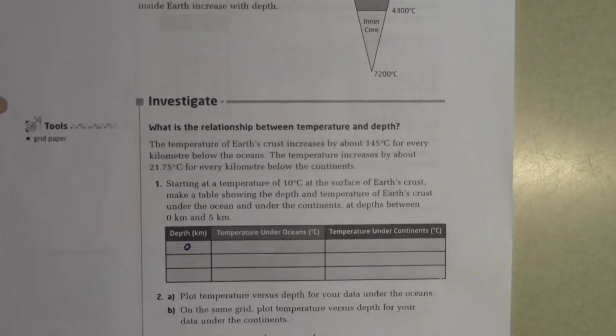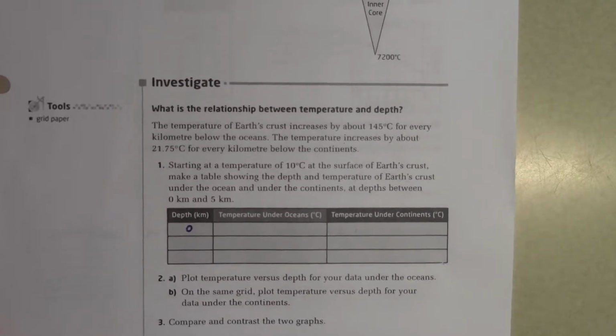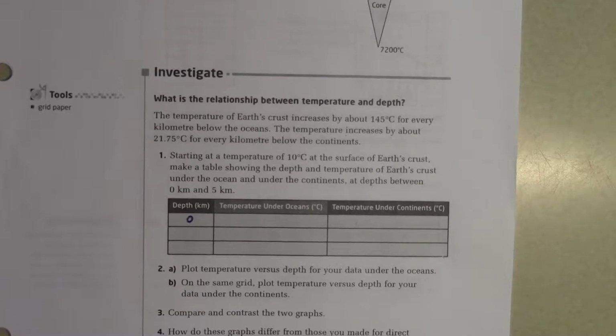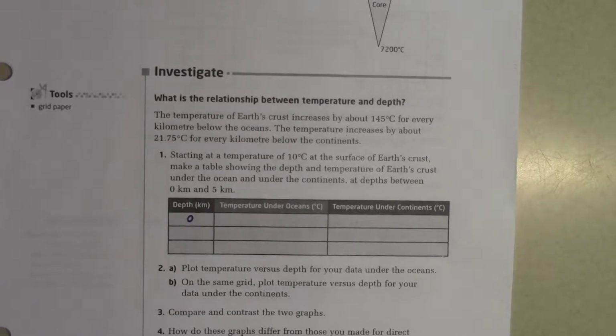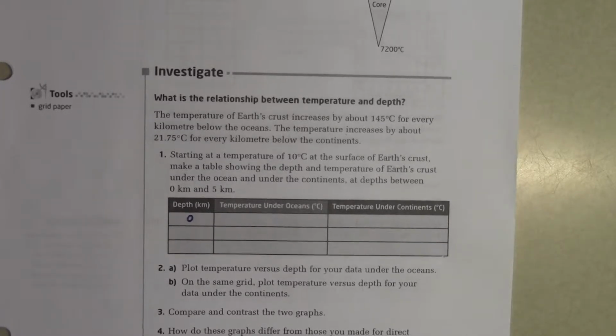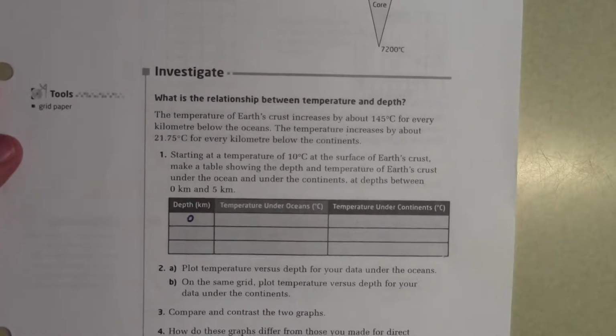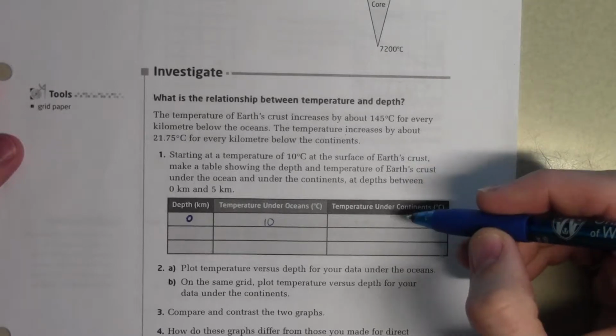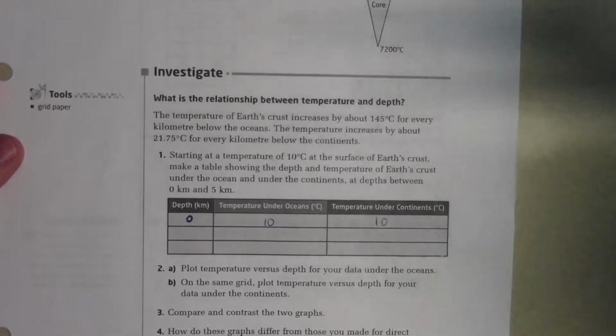Anybody? We're starting at a temperature of 10 at the surface of Earth's crust. So, Adam? 10. Yeah, 10. We're going to start at 10, right? And for under the continents? 10, right? That's our starting point.